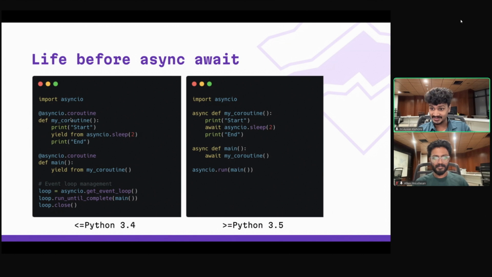And then instead of the await syntax, you had to use yield from on that particular function. And then instead of this asyncio.run, where you pass the coroutine, you had to do asyncio.get_event_loop, and then call the run_until_complete function to run that coroutine. So this is the key syntax difference that occurred over that period.